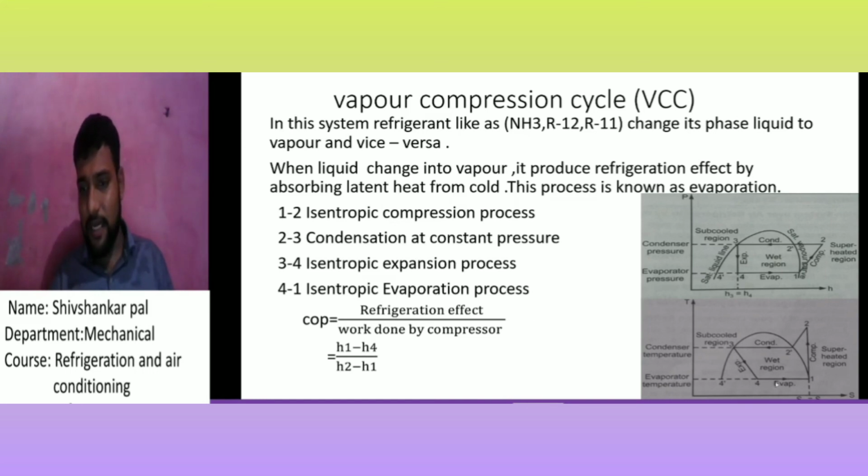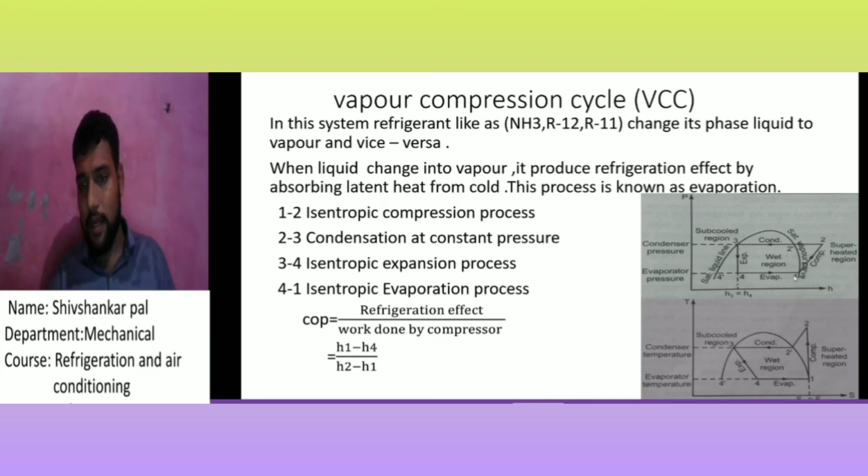Refrigeration occurs between 4 and 1, which means heat is involved. H1 minus H4 is our heat. The enthalpy H1 is higher in comparison to H4. So I will write H1 minus H4 as the refrigeration effect, divided by the work done in the compressor.